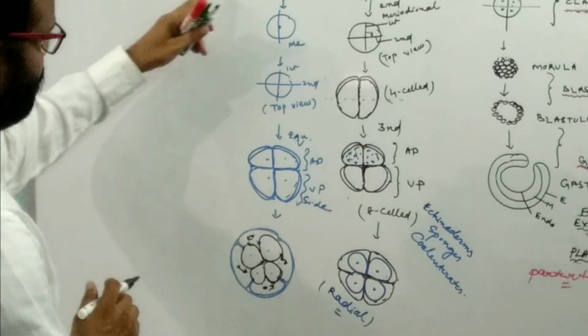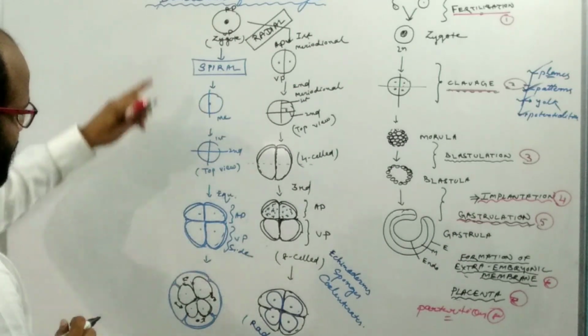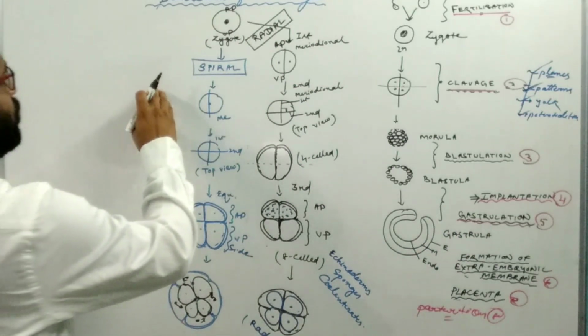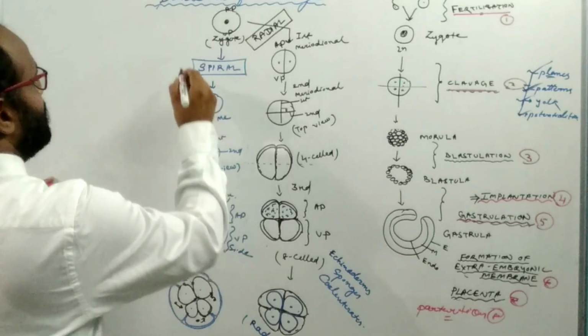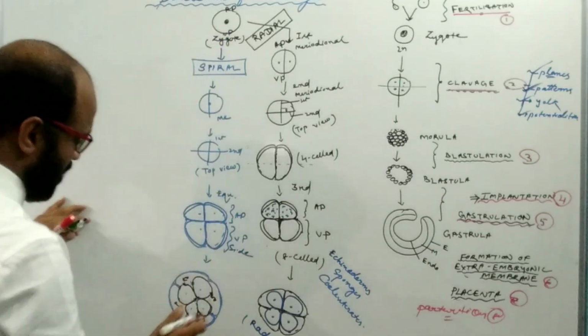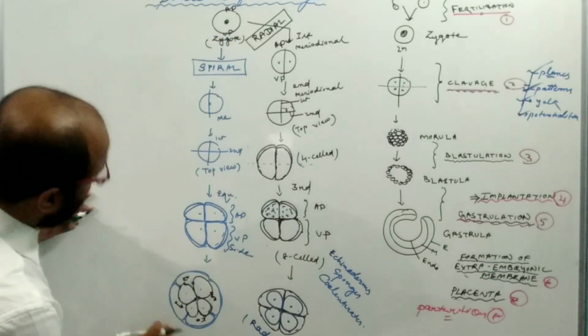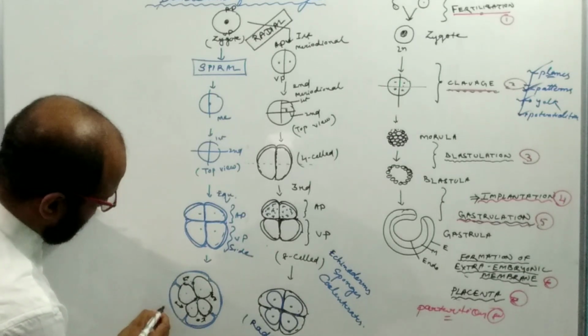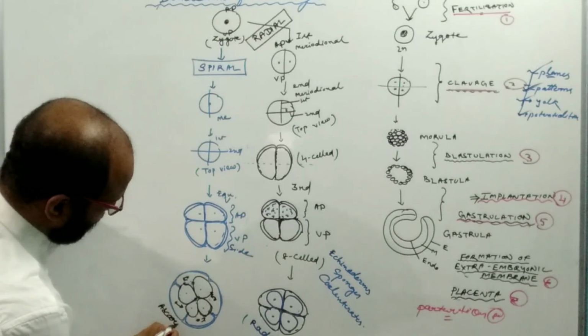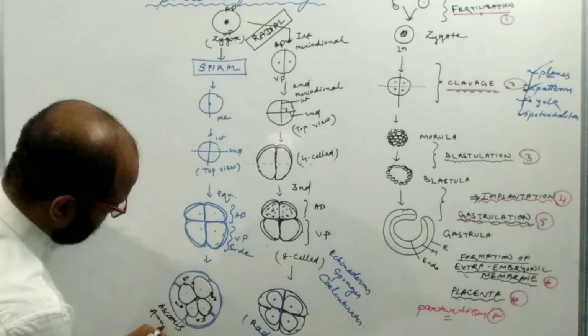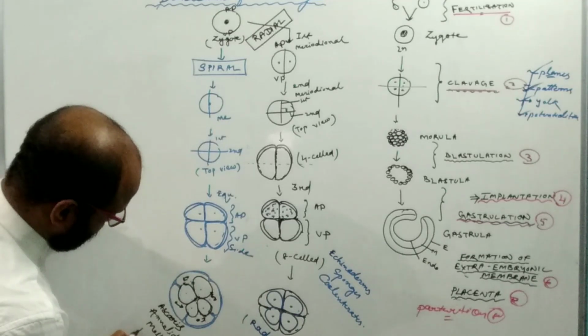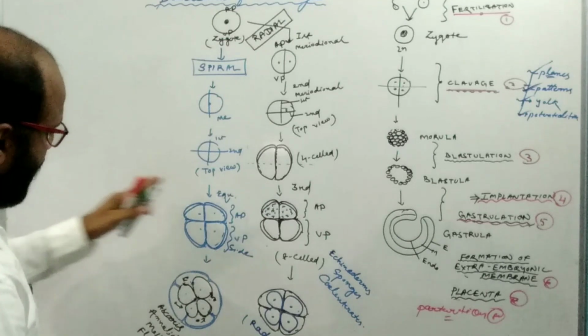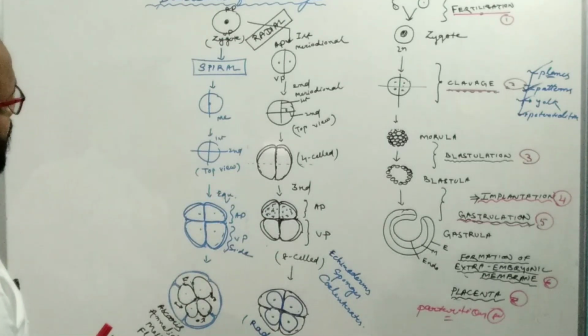Such patterns are found in Ascaris, annelids, mollusks, flatworms. So this is the radial and this is the spiral.